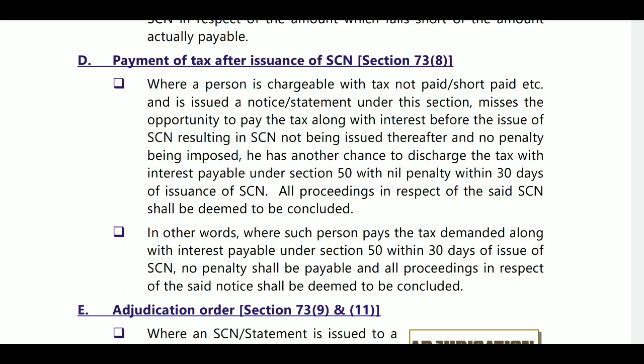So before show cause notice, you can pay only tax plus interest. After show cause notice is issued, you can pay within 30 days, then also only tax plus interest, no penalty.